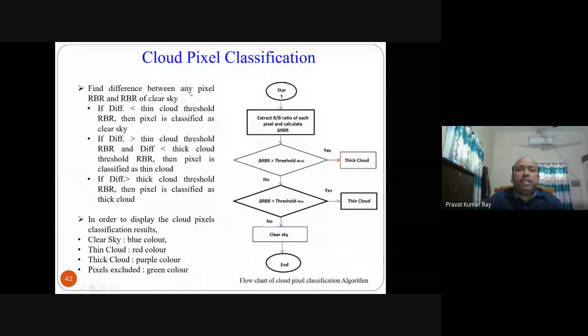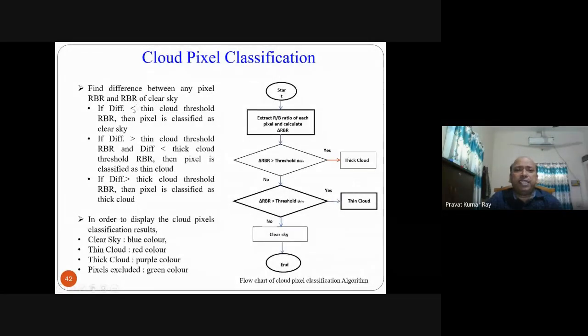So find the difference between any pixel's RBR and the RBR of clear sky. If the difference is less than the thin cloud threshold already calculated, then the pixel is classified as clear sky. If the difference lies between the thin cloud and thick cloud thresholds, then the pixel is thin cloud. If the difference is greater than the thick cloud threshold, already calculated, then the pixel is thick cloud.